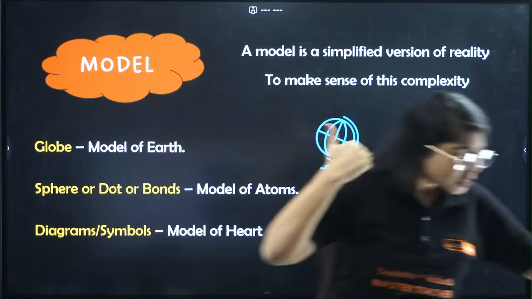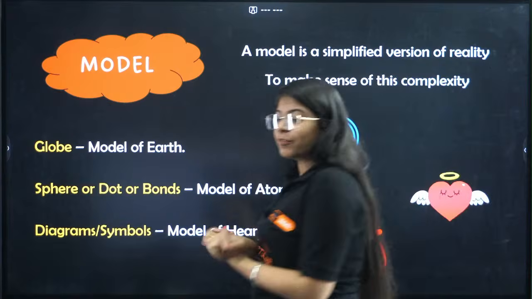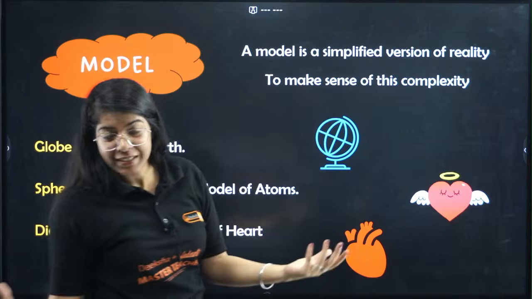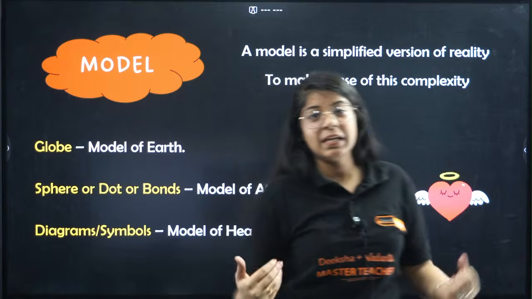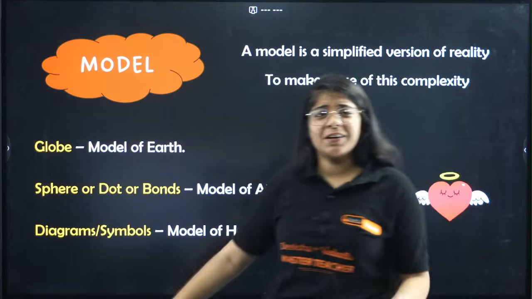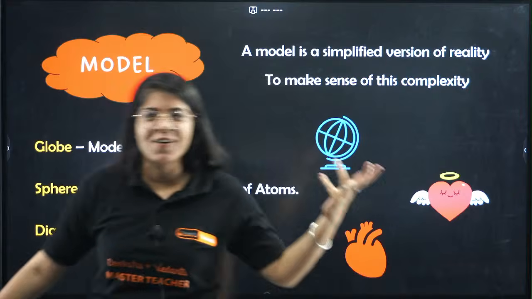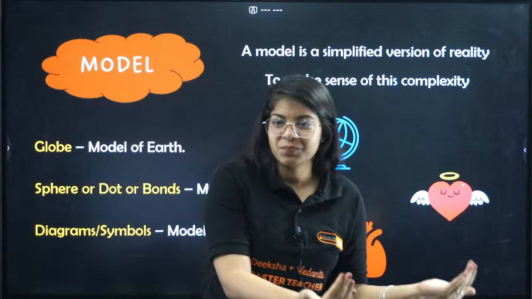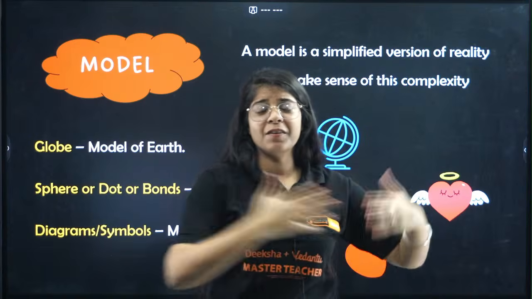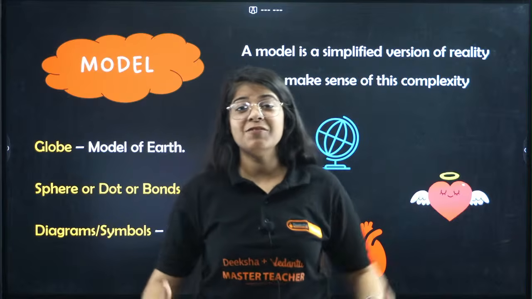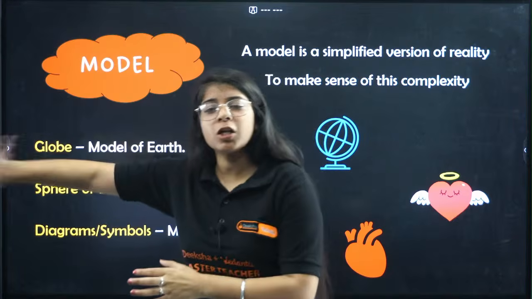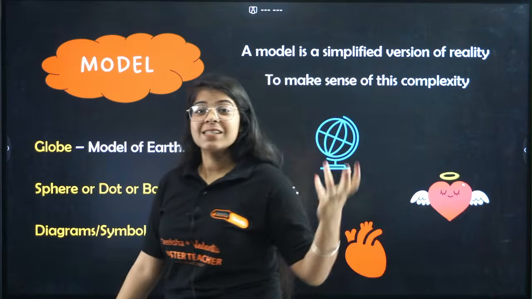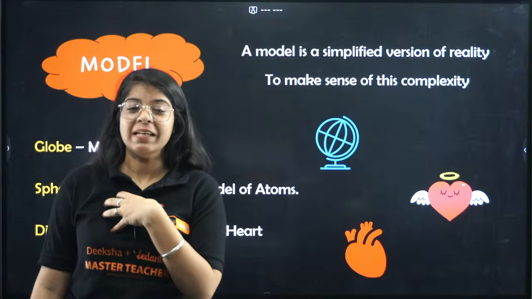Understood? Give me a thumbs up if you understand what a model is. And why do we do that? To make sense of this complexity. If someone looks at me, all they can see is that she didn't sleep last night, she is Kaleshi and all, but the picture is not to depict my characteristics. It is to show what kind of t-shirt or specs I'm wearing. So it makes all that complexity leave the chat and only gives us the model. That screenshot is a model of me.